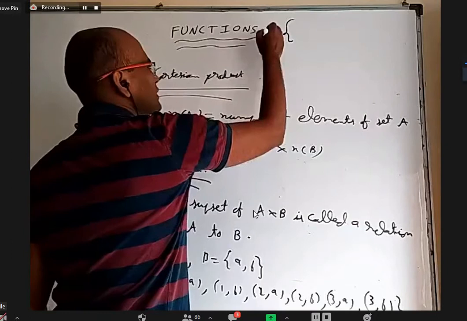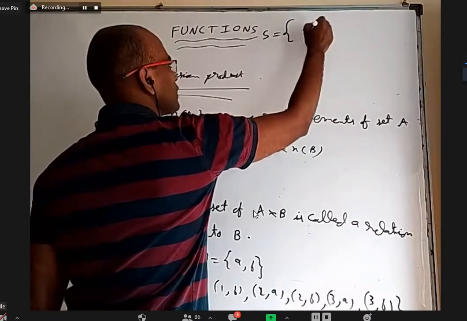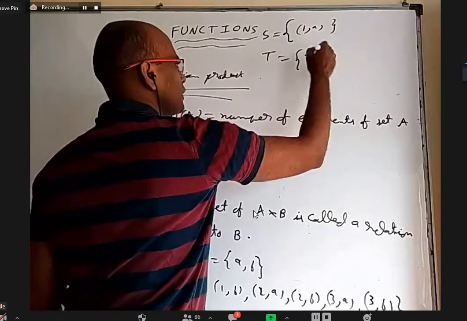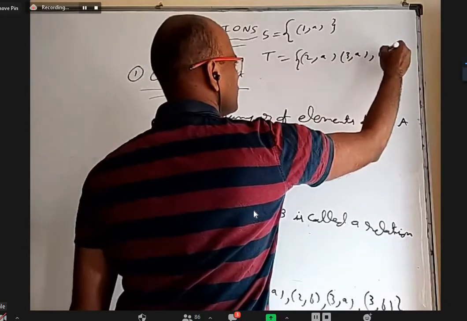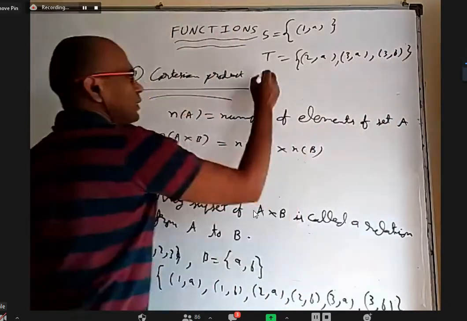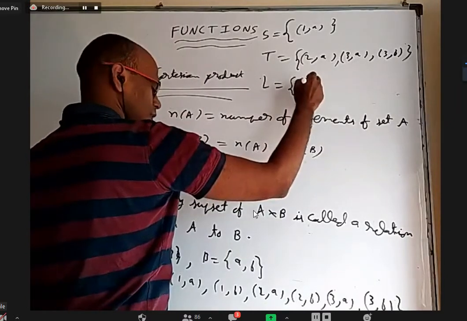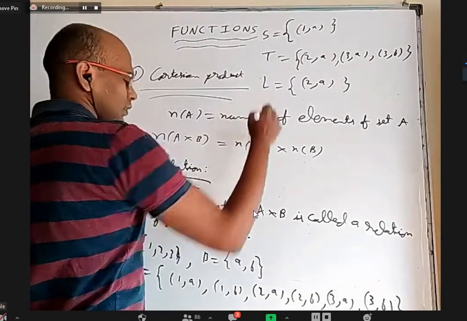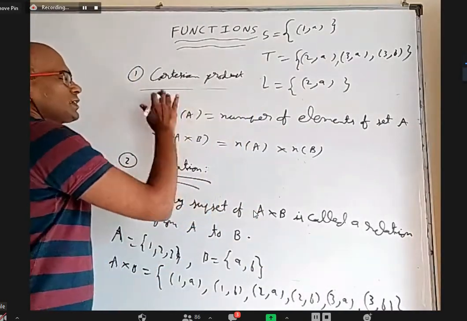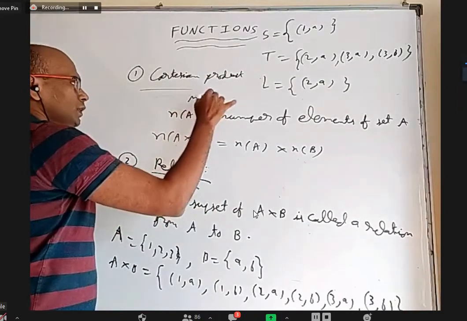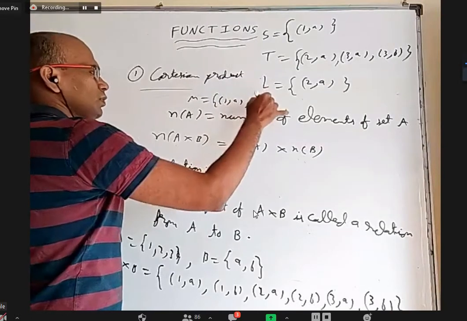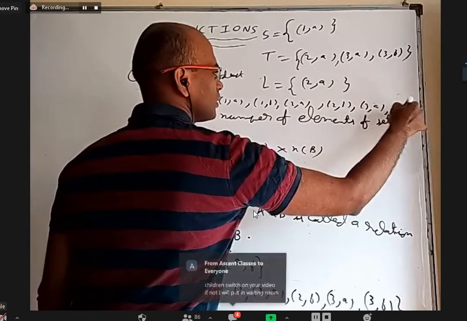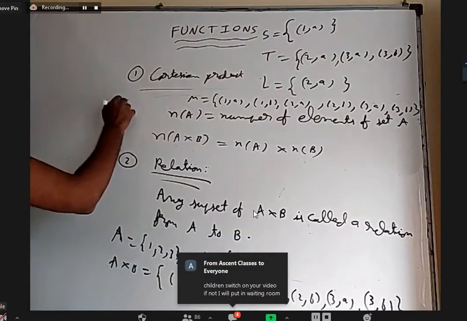If somebody takes, let us say, S equal to only (1, a). Somebody takes T equal to (2, a), (3, a) and (3, b). Somebody can take L equal to only (2, a). And somebody can take all 6 of them. Somebody can take some other M as (1, a), (1, b), (2, a), (2, b), (3, a), (3, b). Somebody can take something as the null set, empty brackets.